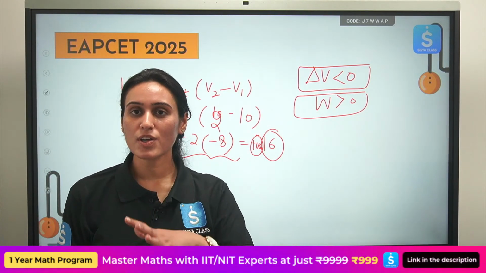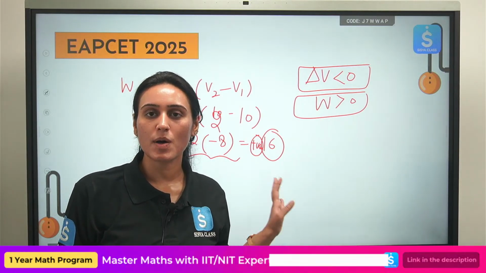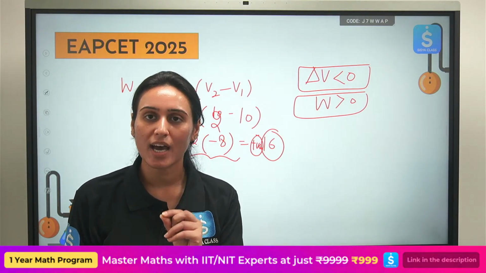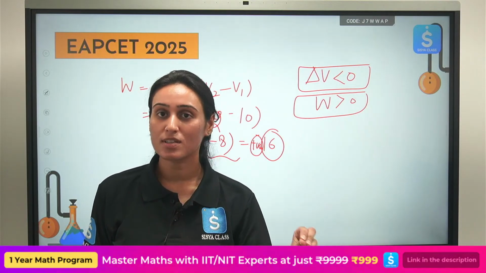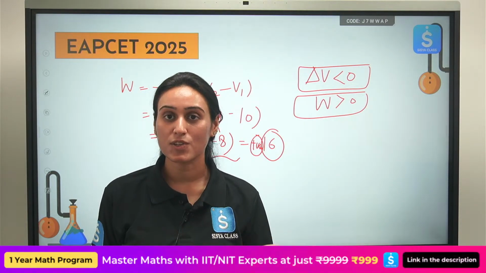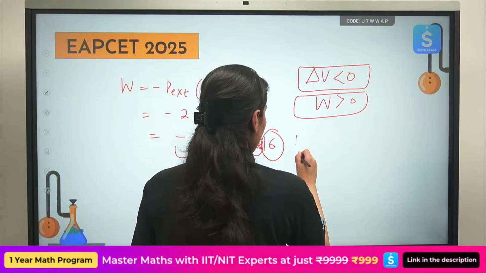No. I told you, if you substitute the values, you will come to the same observation yourselves. You don't have to cram it. See, there was no need to cram it. If you have substituted the values correctly, you will come to the same observation yourselves. And what is the unit? Liter atmosphere.